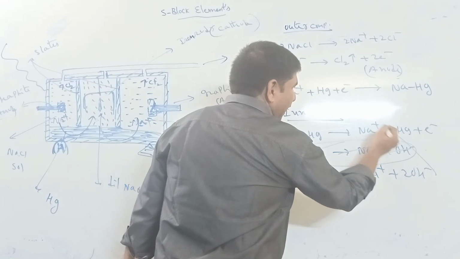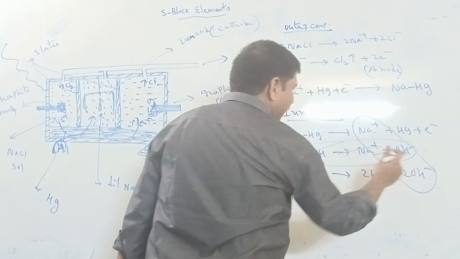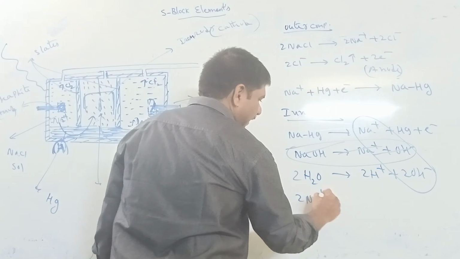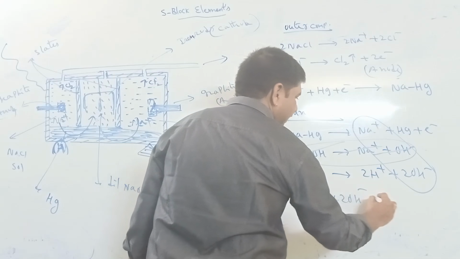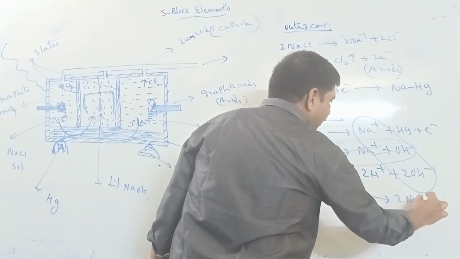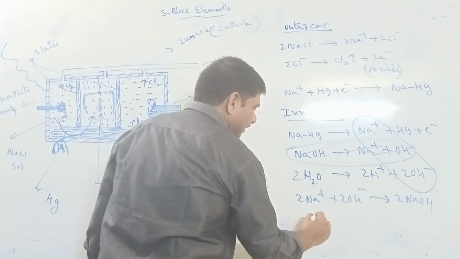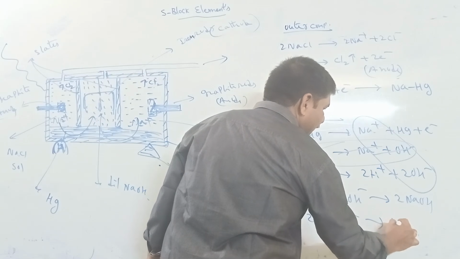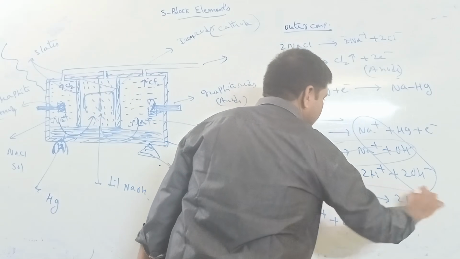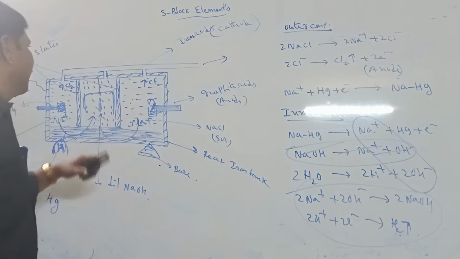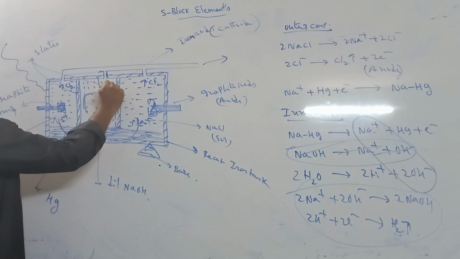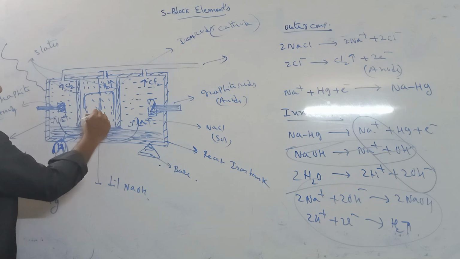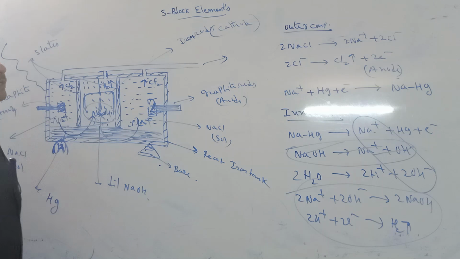This Na plus reacts with OH minus and forms sodium hydroxide. This H plus gains 2 electrons and forms hydrogen gas. So in the middle compartment, hydrogen gas evaporates and sodium hydroxide is produced.